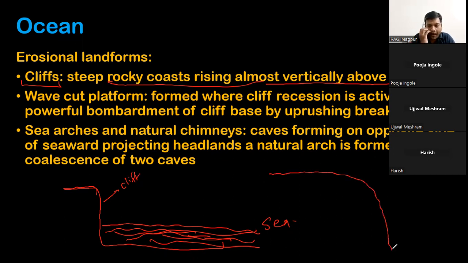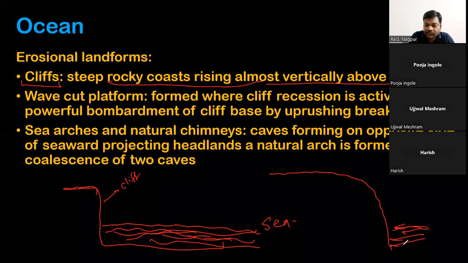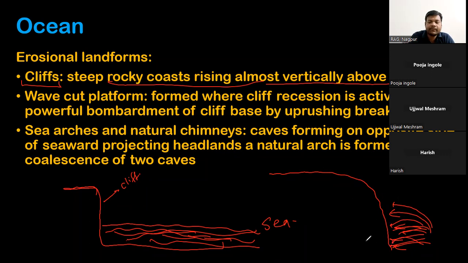It used to be like this. Now the sea action is there. So the waves are active erosional agents. By the time these waves have acted upon this cliff or rock, it started receding. This process is called cliff recession.